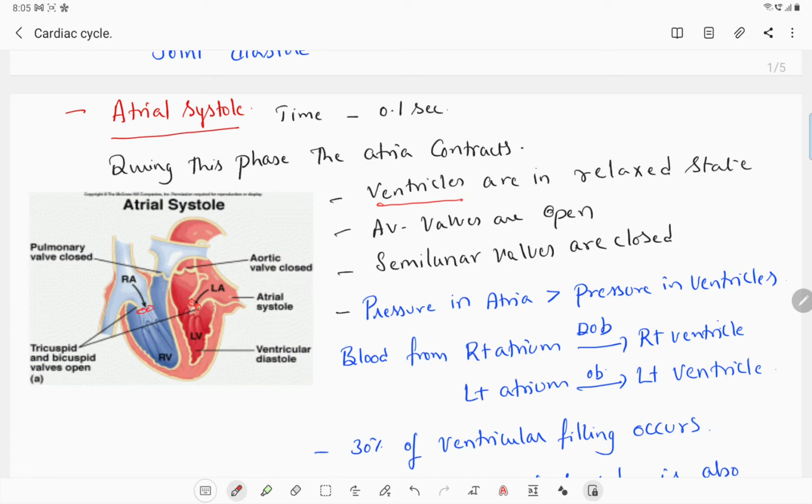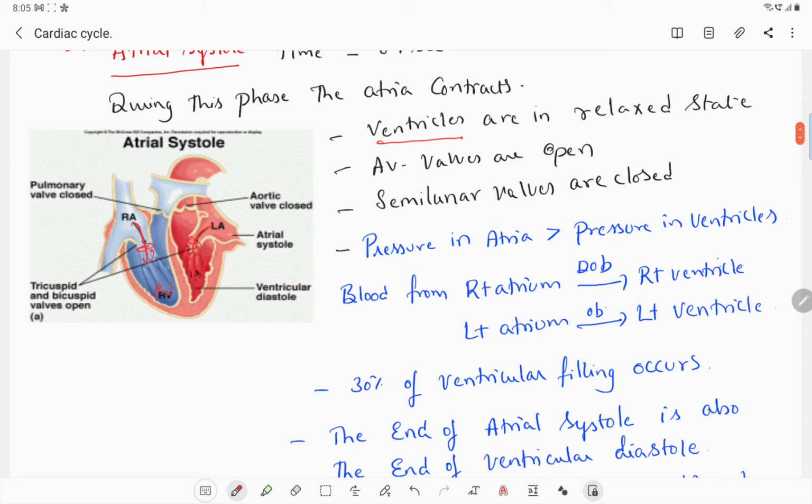Blood from the right atrium enters the right ventricle, and blood from the left atrium enters the left ventricle. The right atrium always pumps deoxygenated blood, represented as DOB, and the left atrium always pumps oxygenated blood, represented as OB.